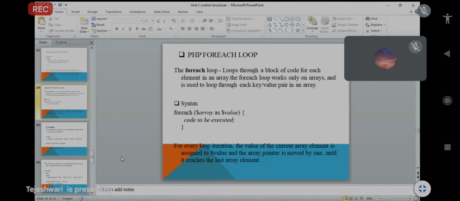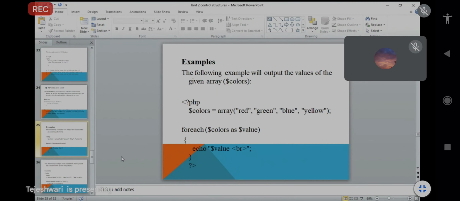This is the same as before. It will depend on the condition that you give. So the array pointer will be moved by 1 until and unless it reaches the last element of your array. Okay, so if you see the example.